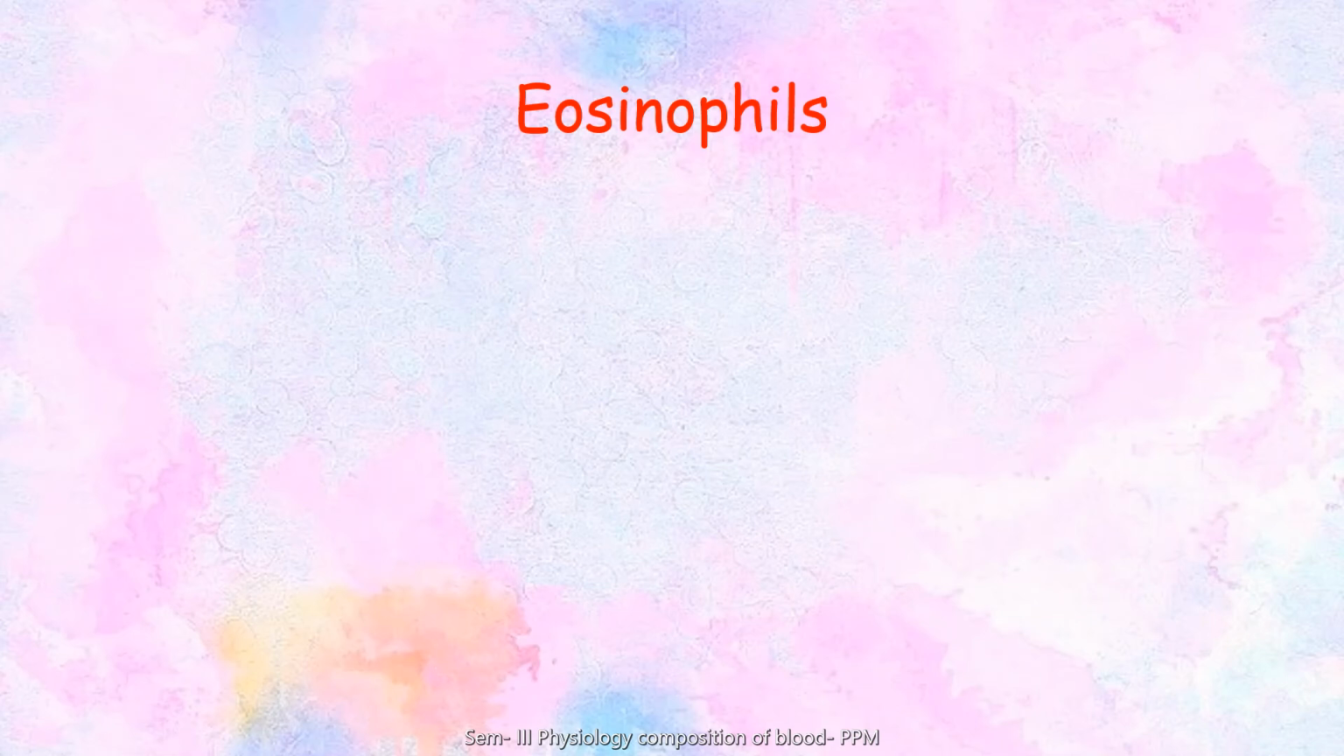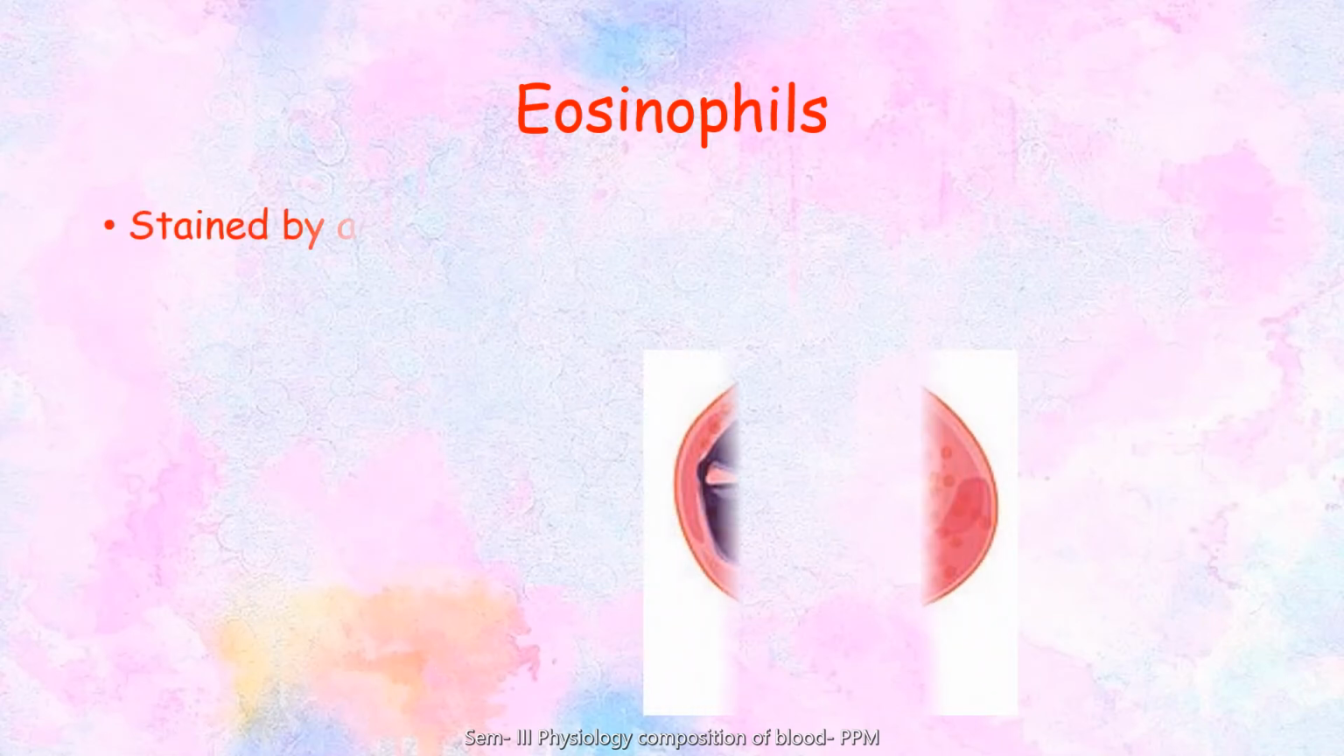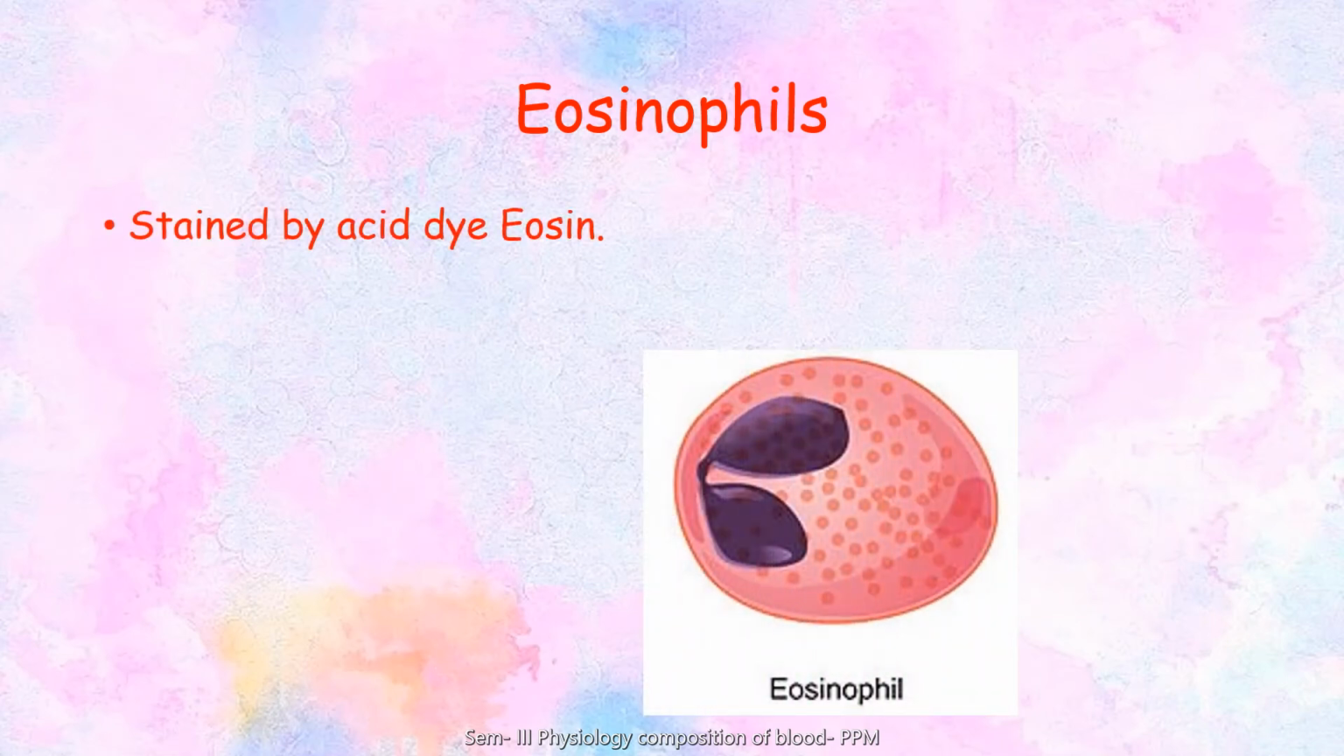Then the eosinophils. Now, eosinophils take up the acid stain eosin. They constitute around 2 to 4% of the total WBCs and measure 12 to 15 micron in diameter. They contain a bilobed nucleus.